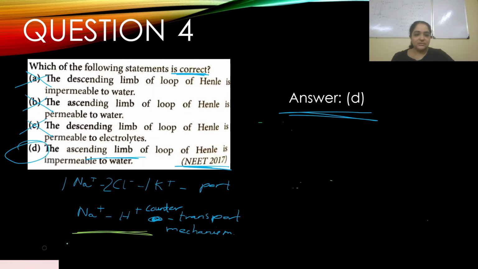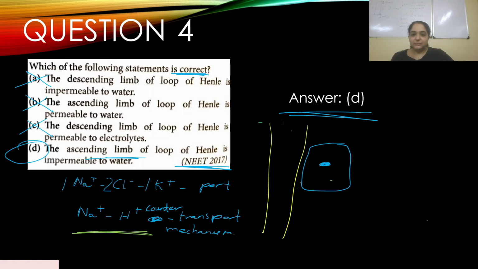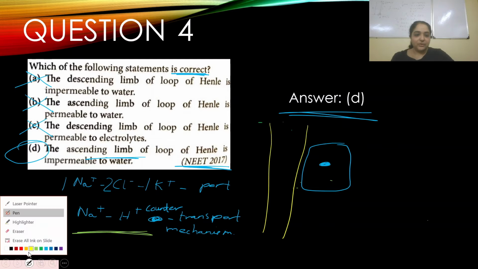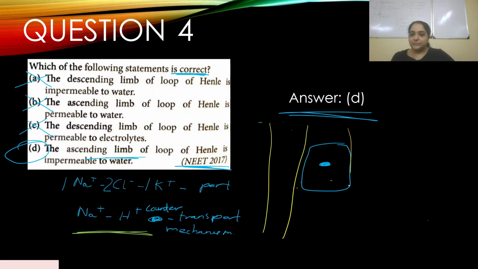To draw the cells, I just draw a tubule. So you have a cell here, and you have your interstitial fluid space here. On the other hand, you have your tubule here.